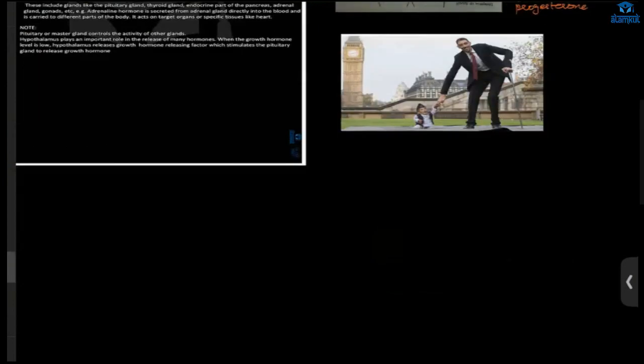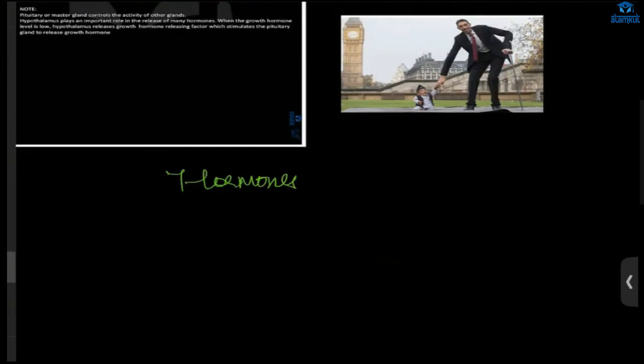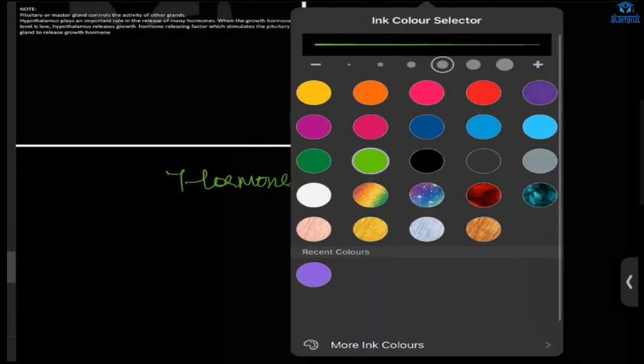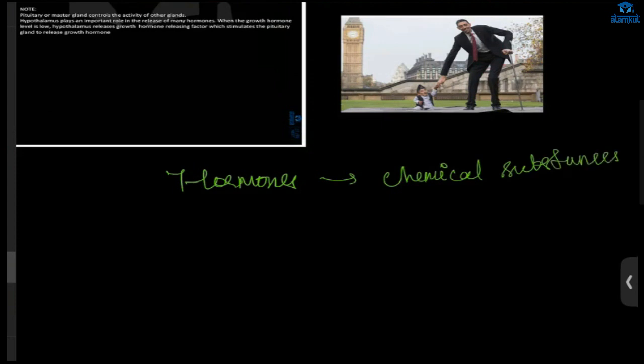First thing, what are hormones? The hormones are simply what? Chemical substances. This nervous system, right? If there are some parts where the nervous system could not reach, internal organs, okay, so for the signal to reach there, in that condition, the hormone will be used. Ma'am, can I drink water and come?